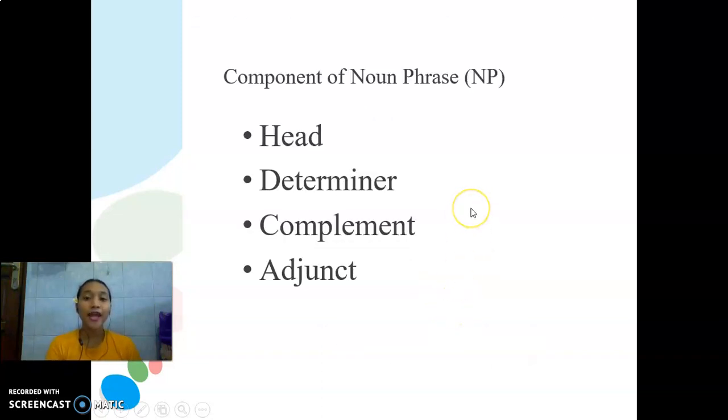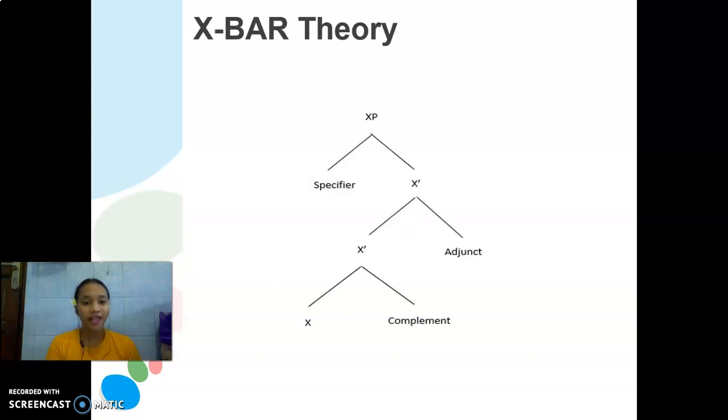Next is the component of noun phrase. Noun phrase has four components. There are head, determiner, complement, and adjunct. But before I tell you the definition and the example of the components of noun phrase, I would like to tell you about X-bar theory. X-bar theory is not only used for noun phrase, but other phrases too.